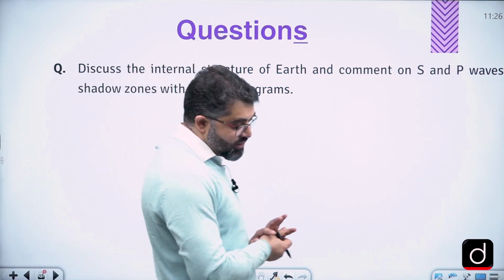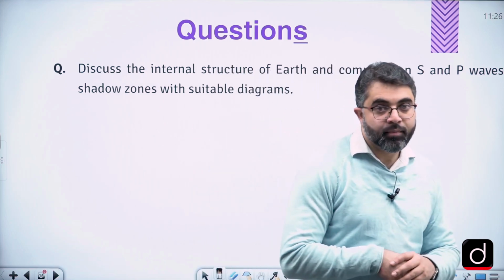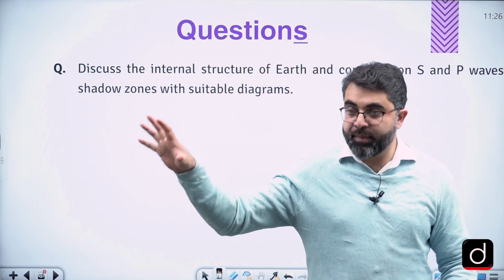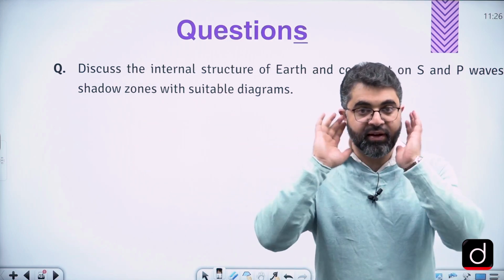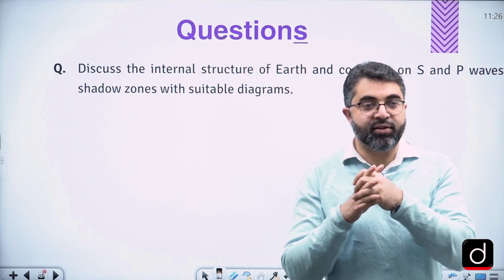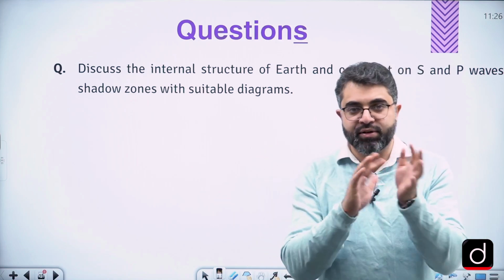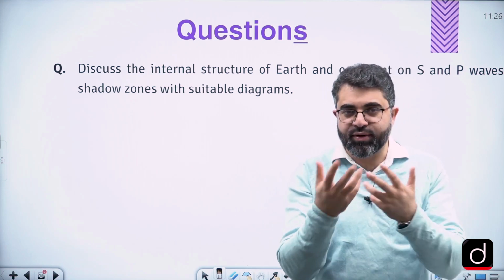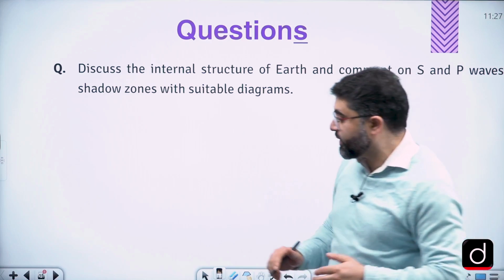Discuss the internal structure of Earth, right? This is the initial point of geomorphology. If we handle this question, that would complete our internal structure. Then we'll come to plate tectonics. Almost we can understand different dimensions, and then lastly weathering and whatever process is associated with it.